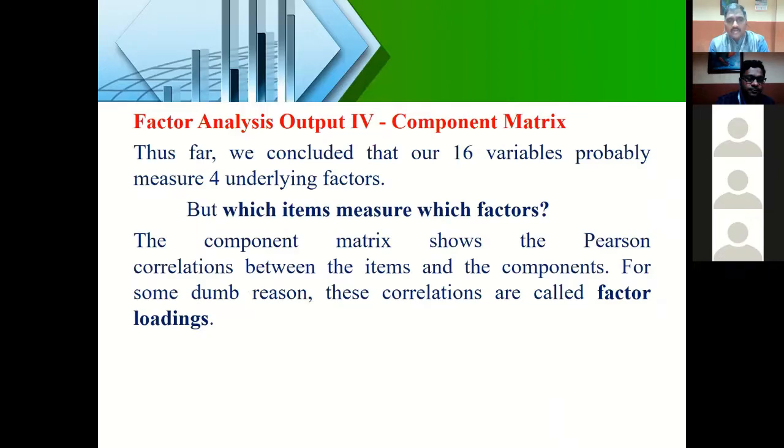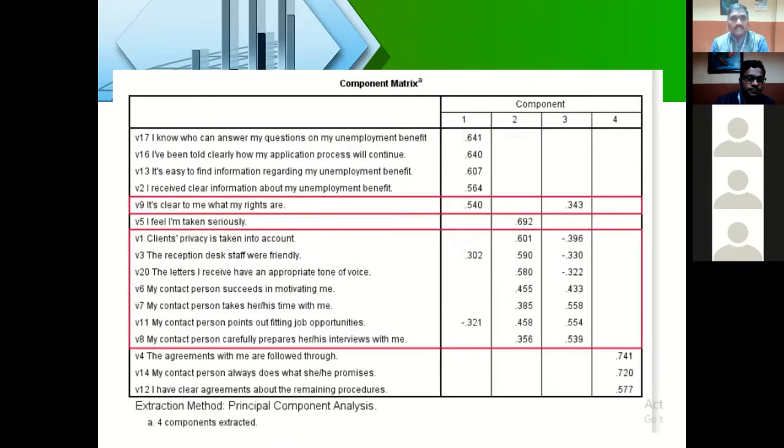And the next, fourth output table is the component matrix, where it gives a factor loading value for each item. See, they used 20 items, right? Now it gives explanation. Variables 17, 16, 13, 2, all these come under the first component, first factor. See the ninth variable, or item number 9, is there, right?